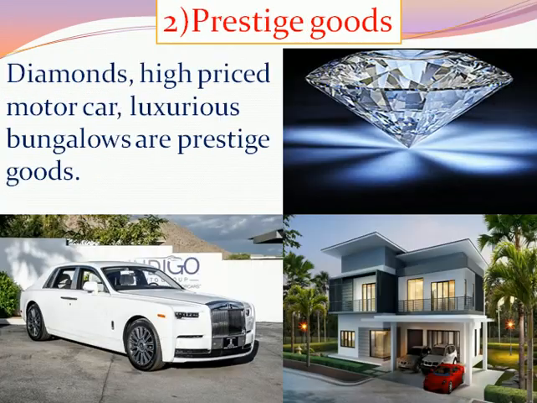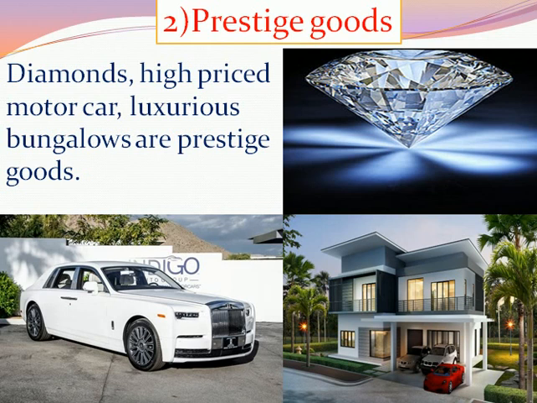Now next, prestige goods. Diamonds, high price motor cars, and luxurious bungalows are prestige goods, and these goods are demanded by high income group people.